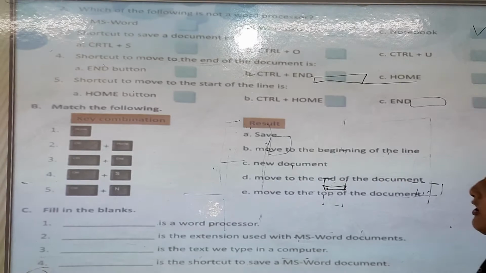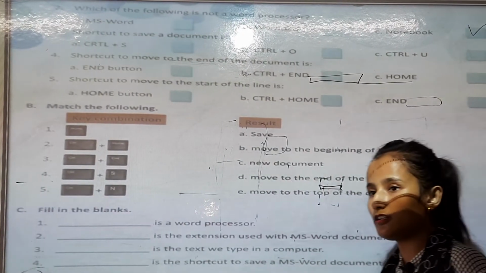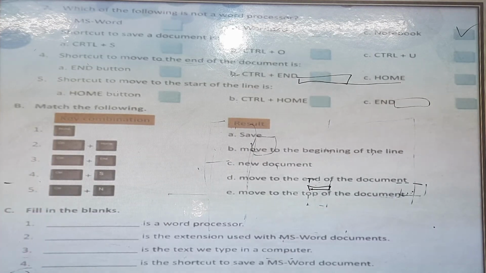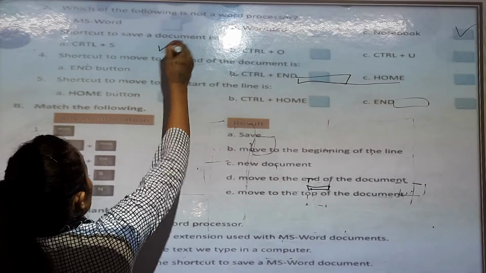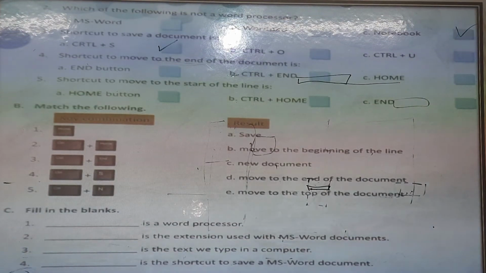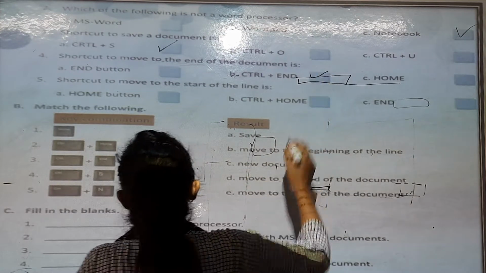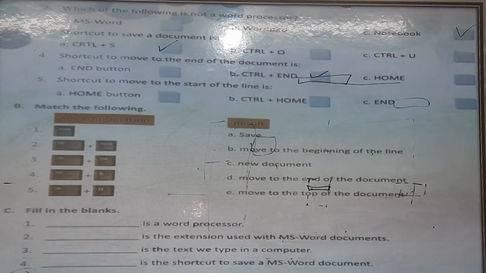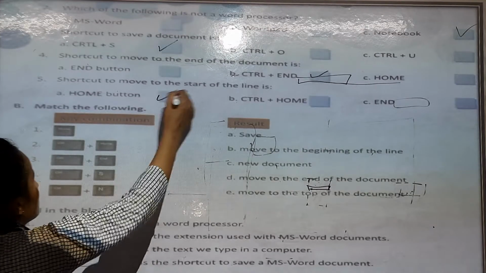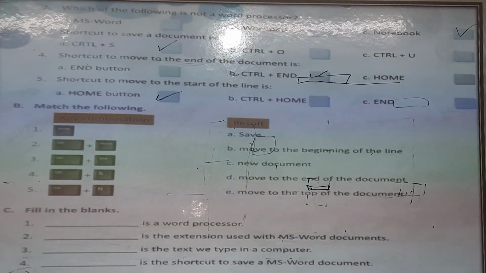Shortcut to save a document. So, what is the shortcut key to save a document? Ctrl plus S. You can save by the shortcut key Ctrl plus S. Shortcut to move to the start of the line is the Home button.